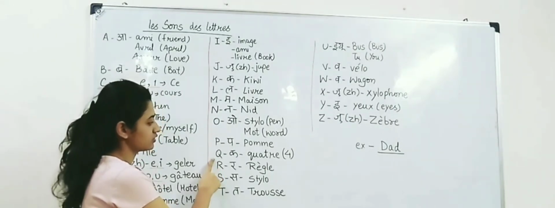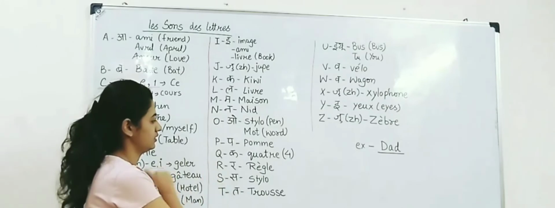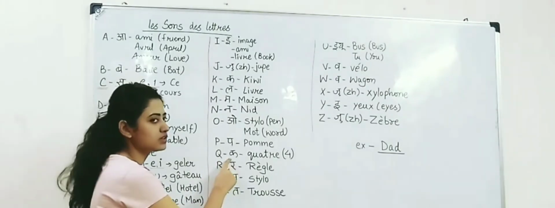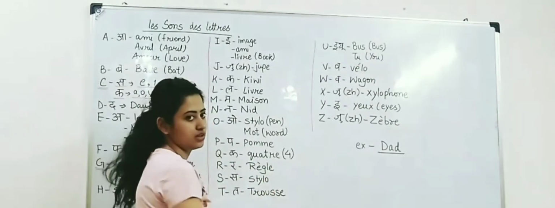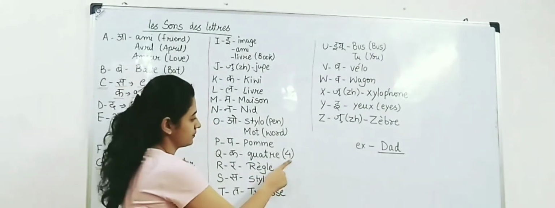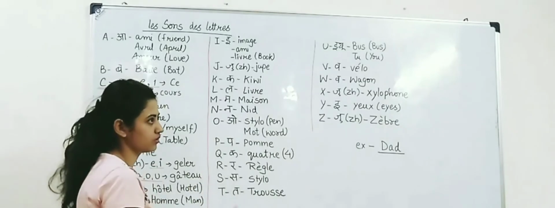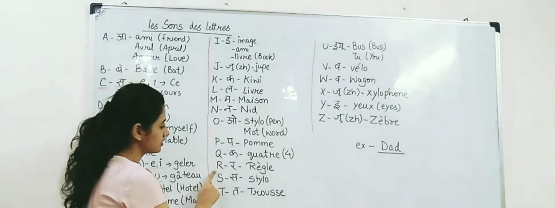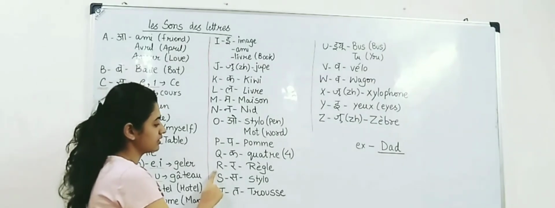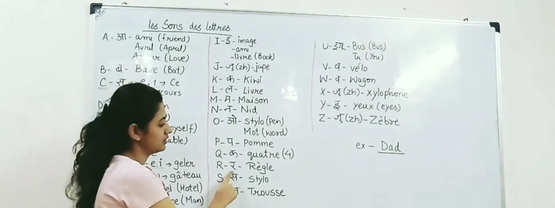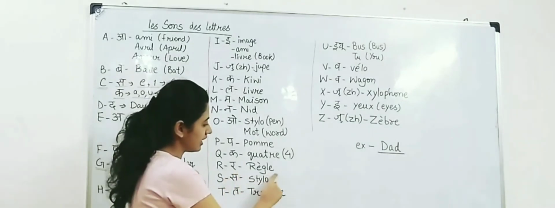The next letter is Q. It has the sound of K. For example, quatre. Quatre, which means 4. The next, air. It has the sound of R. For example, règle.